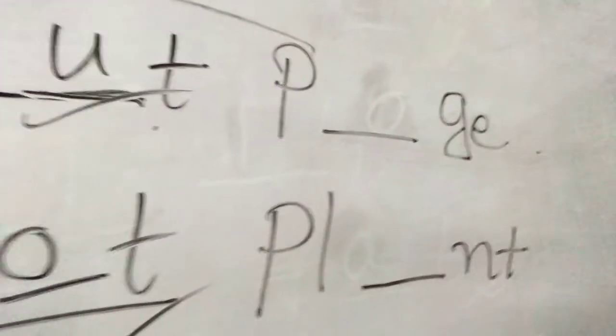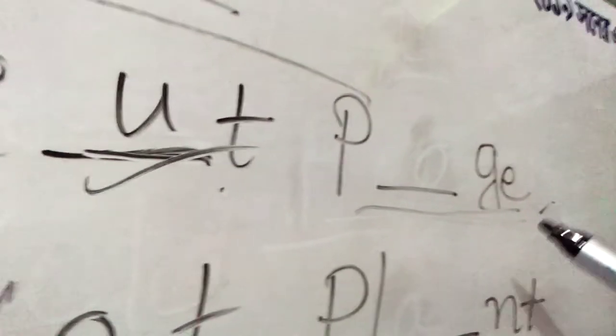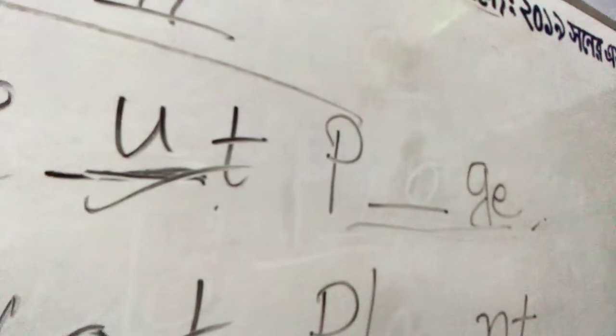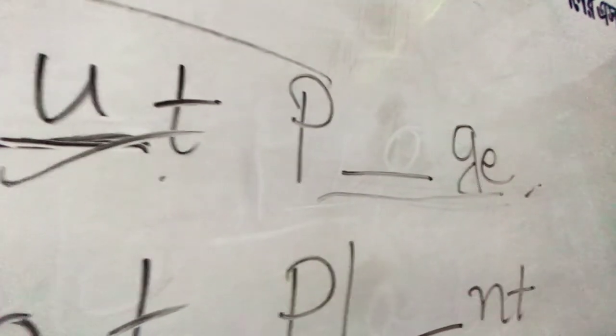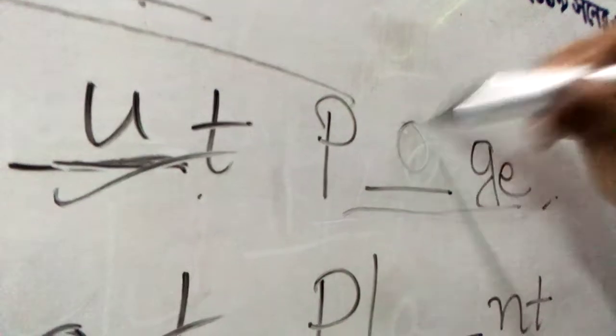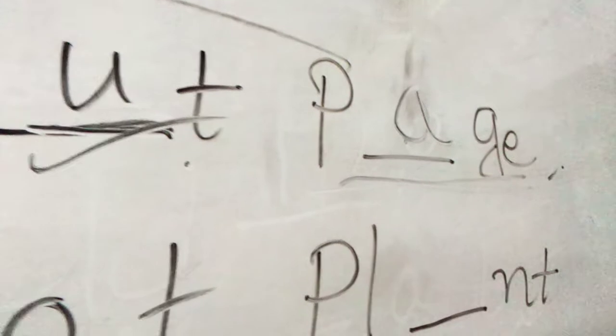Okay. Now coming to the next one, it is P-dash-G-E. Look at the letters first. There's a given word written. Then you think about it. What can you place here to make it a meaningful one? If I put O, does it make any sense? If I put I, no, I have never seen that. But if I put A here, it becomes "page".